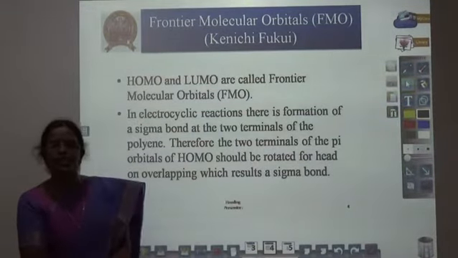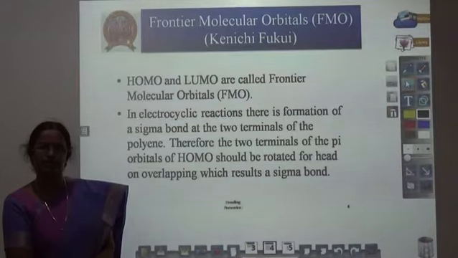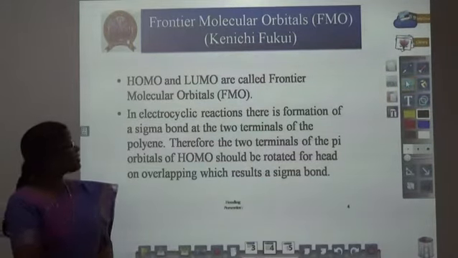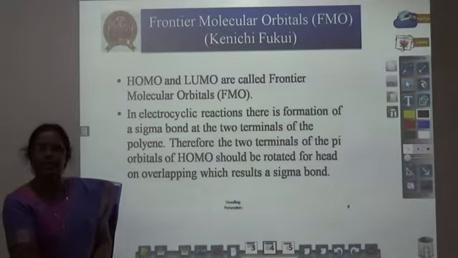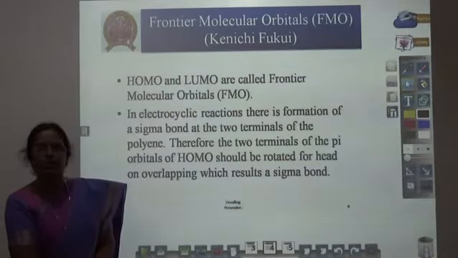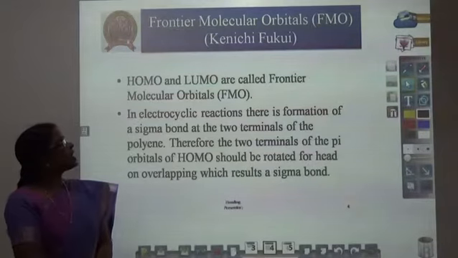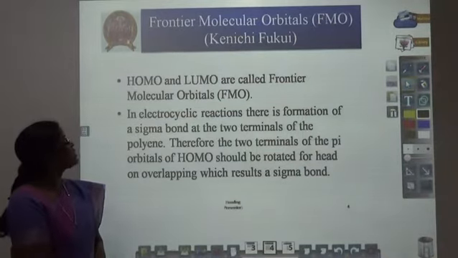Electrocyclic reactions are interpreted in many ways. What are the different ways of interpreting electrocyclic reactions? FMO method, correlation diagram method, Huckel-Mobius method. Now, we are going to discuss the FMO method. The expansion of FMO is Frontier Molecular Orbital method. That was introduced by Kenichi Fukui, a Japanese scientist.